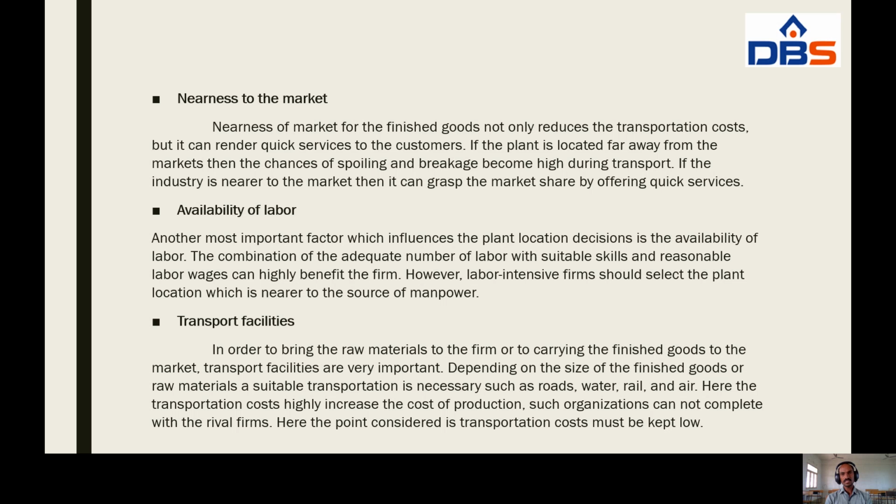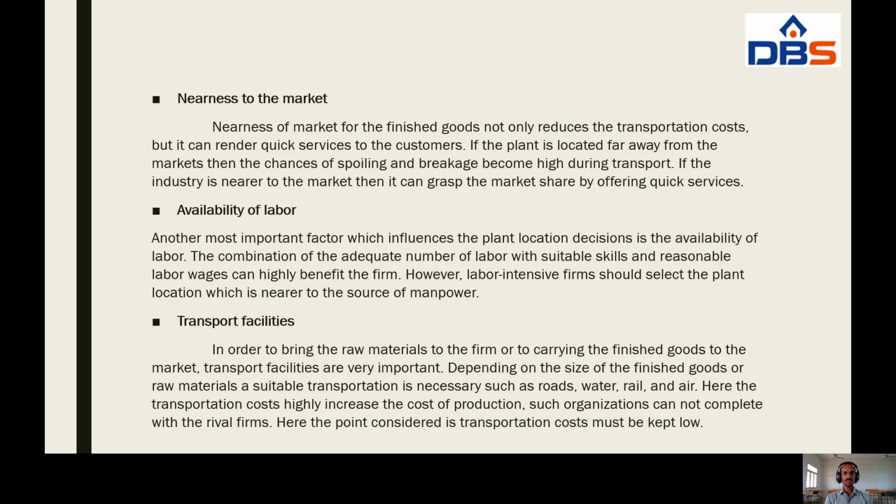If the plant is located far away from the markets, then the chances of spoiling and breakage become high during transportation. If the industry is nearer to the market, then it can grasp the market share by offering quick services.